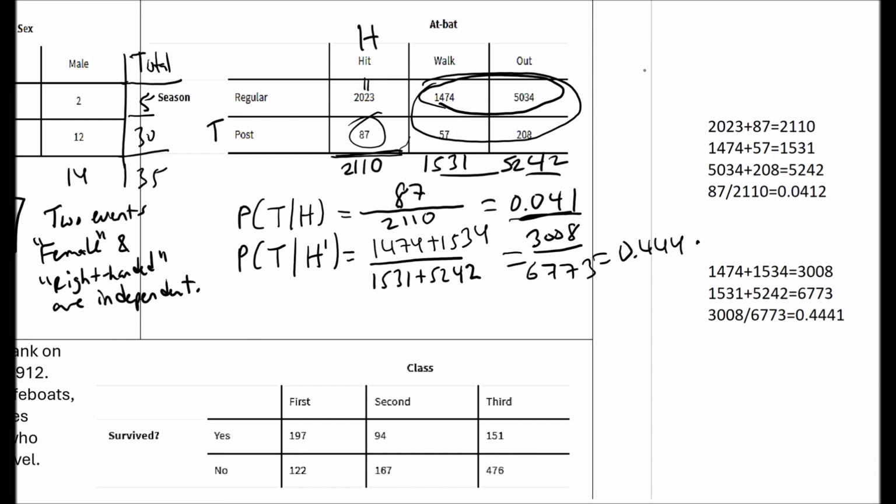But then when you're looking at the regular season, look at that. He has a greater chance of getting a hit, right? So there is a relationship between those two. So that means that these are not independent. In other words, they're dependent.